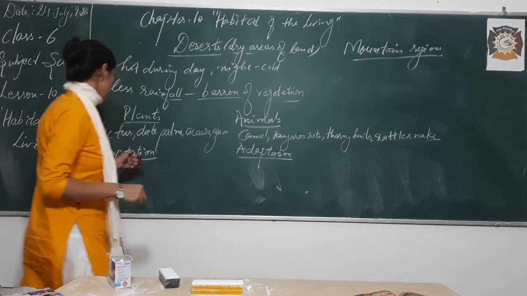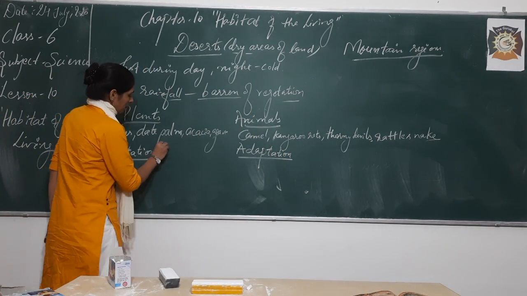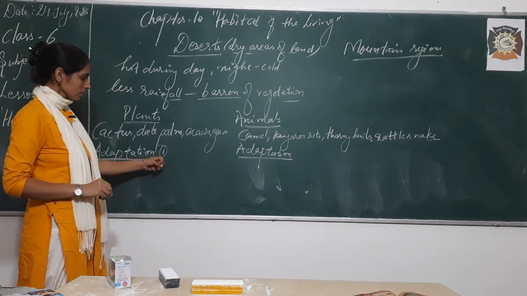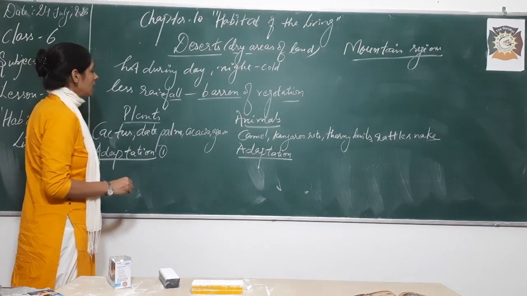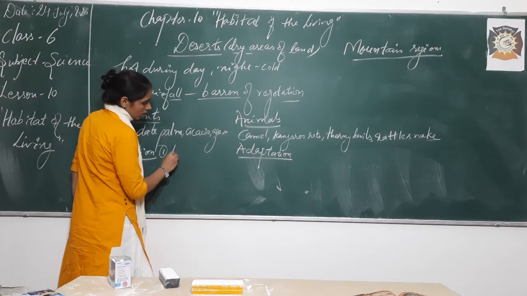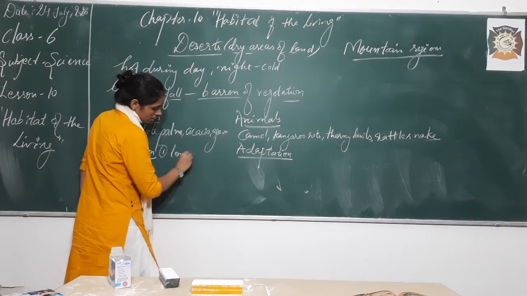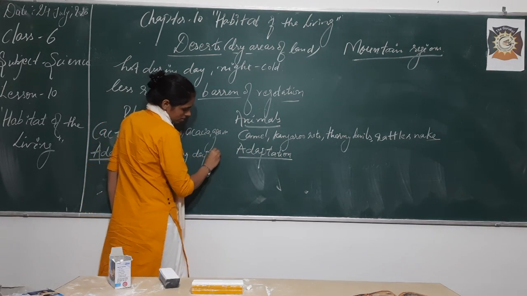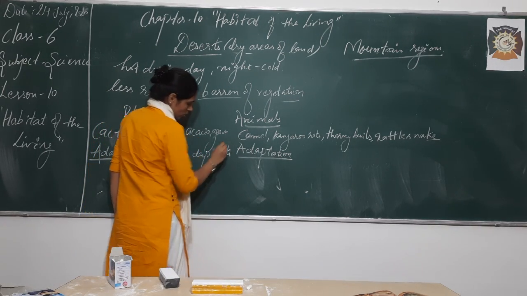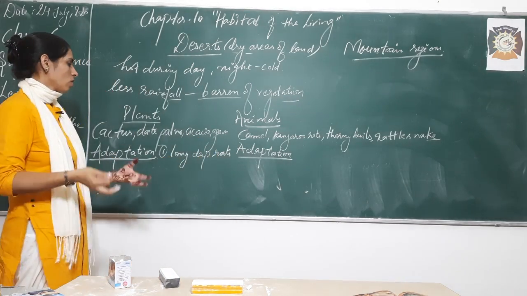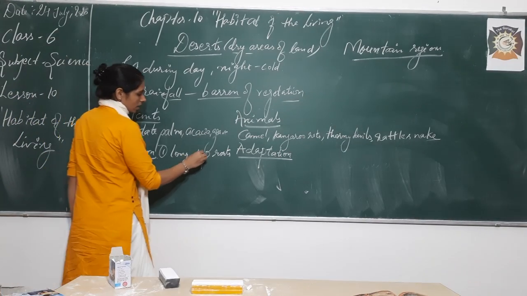So what we will say in case of adaptation: the first thing is they will have long, deep roots, so that they can fetch water from deep inside the earth.